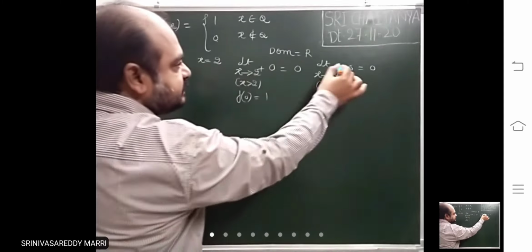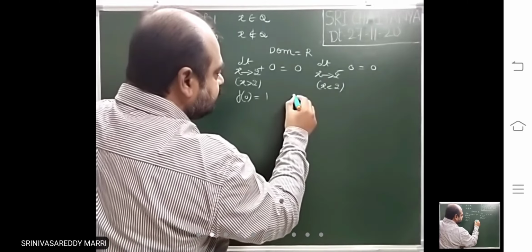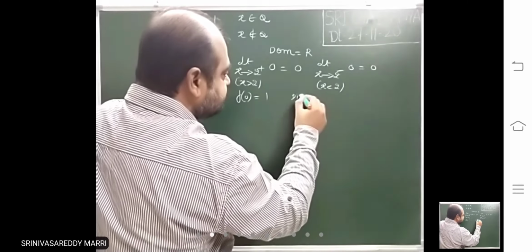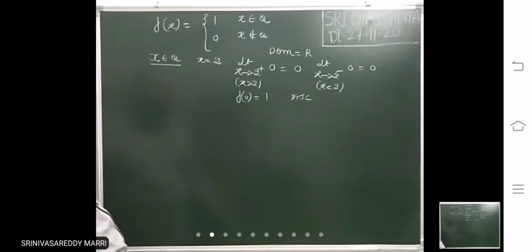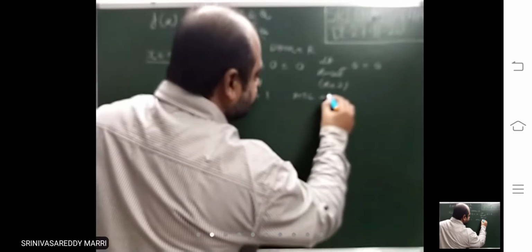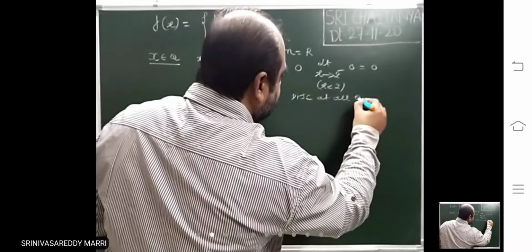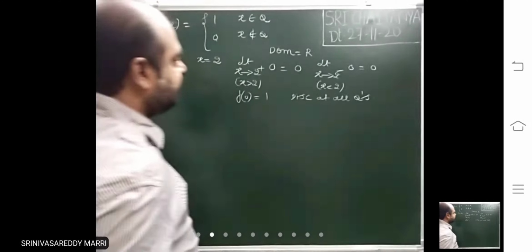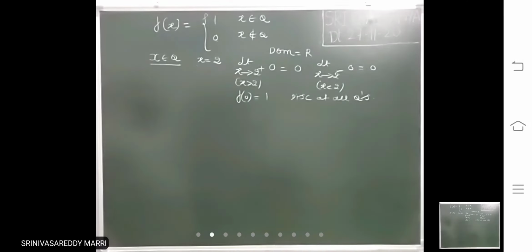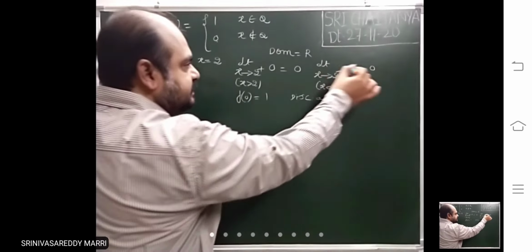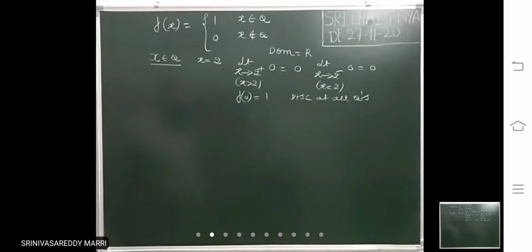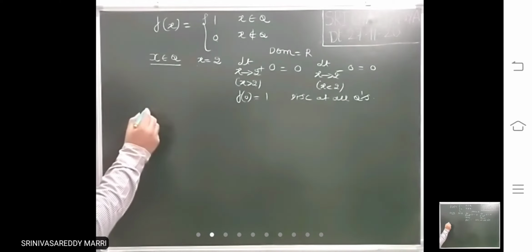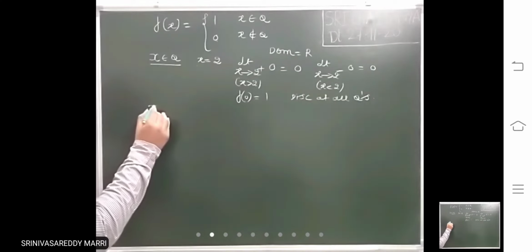Therefore, these three are not equal, so it is discontinuous at all rational numbers. Similarly at x equal to 3 and so on, and 2 by 3, the same case will arise: 0, 0, 1. That means it will be discontinuous at all rational numbers.